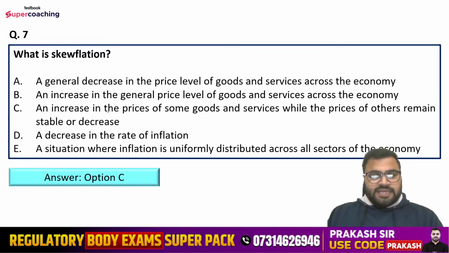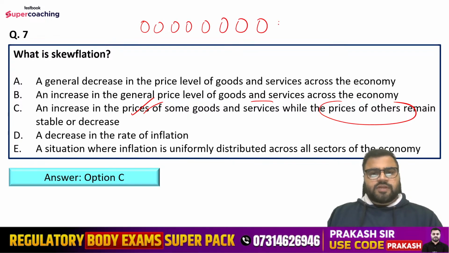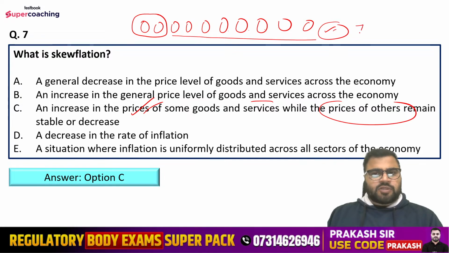That is an increase in the prices of some goods and services while the prices of others remain stable or decrease. So what is happening? Suppose 10 goods are produced in our country. Only these 10 goods are produced in our country. I'm just taking an example. 1, 2, 3, 4, 5, 6, 7, 8, 9, 10. Suppose only these 10 goods are produced in the economy. Suppose the prices of two commodities are going up and the prices of all the other goods are either stable or going down. So this phenomenon is known as skewflation.